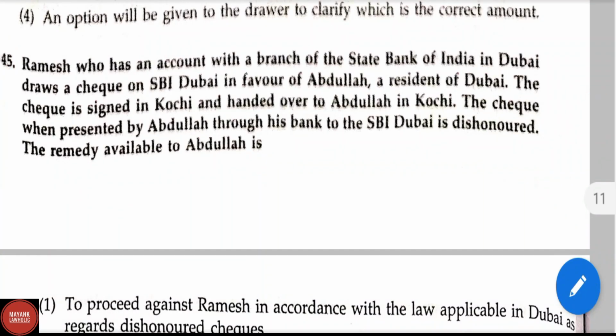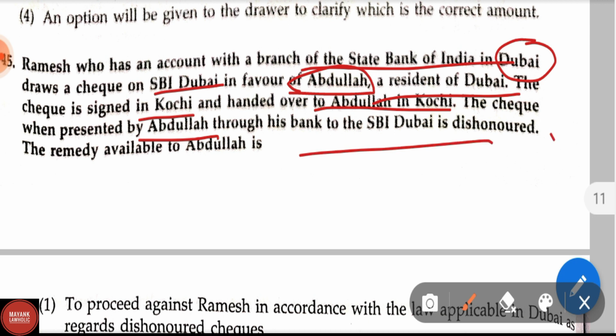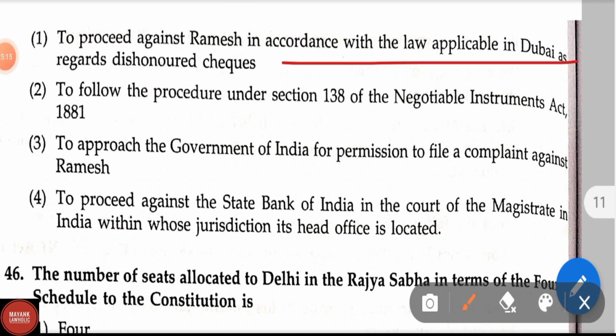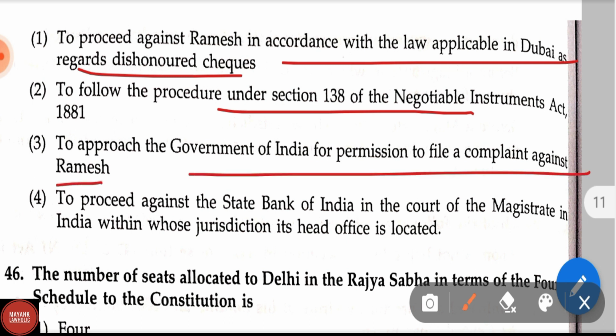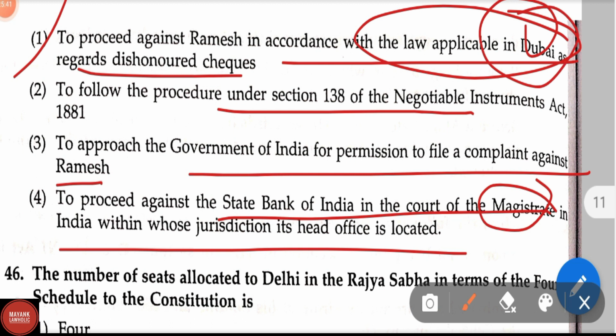Question number 45. Ramesh, who has an account with a branch of the State Bank of India in Dubai, draws a check on SBI Dubai in favor of Abdullah, a resident of Dubai. The check is signed in Kochi and handed over to Abdullah in Kochi. The check when presented by Abdullah through his bank to the SBI Dubai is dishonored. The remedy available to Abdullah is to proceed against Ramesh in accordance with the law applicable in Dubai as regards dishonor of check, to follow the procedure under section 138 of the Negotiable Instruments Act 1881, to approach the Government of India for permission to file a complaint against Ramesh, or to proceed against the State Bank of India in the court of magistrate in India within whose jurisdiction its head office is located. Correct answer is option 1, to proceed against Ramesh in accordance with the law applicable to Dubai as regards dishonor of check.